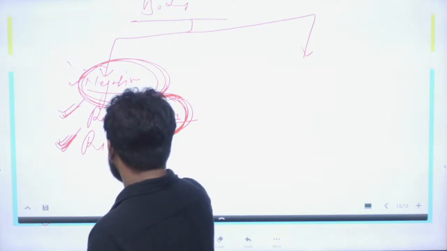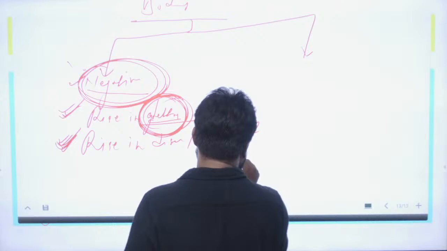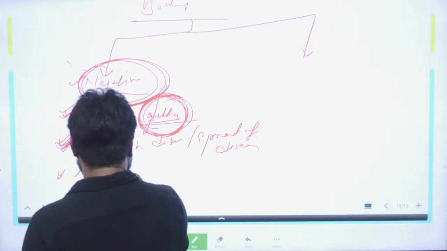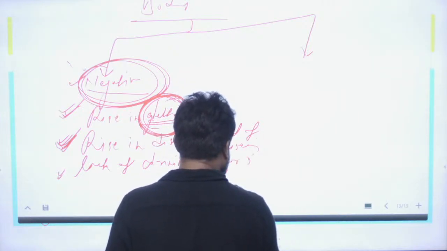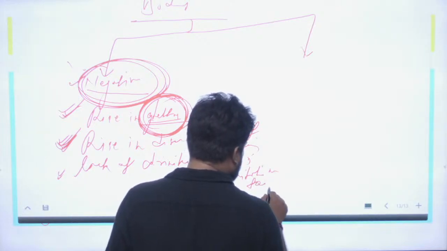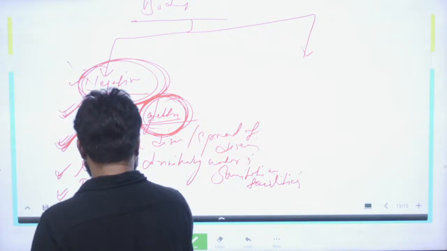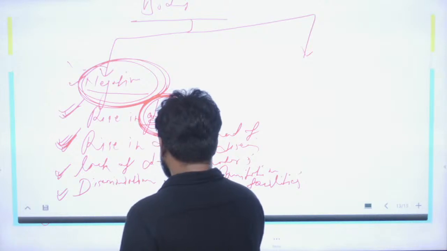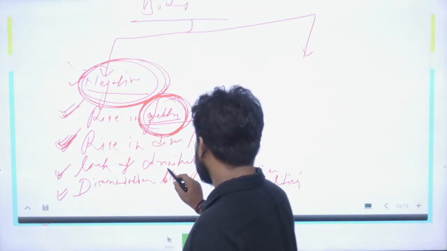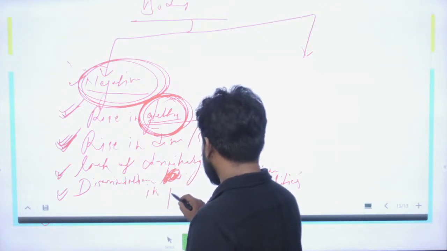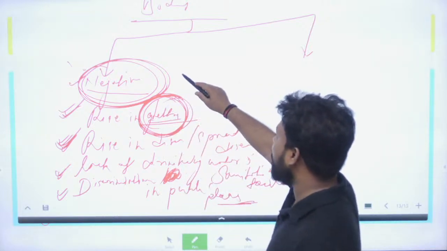This rise in diseases or a spread of diseases, lack of drinking water and sanitation facilities, discrimination in public places. Fine. So these are the arguments you can put on this negative side.